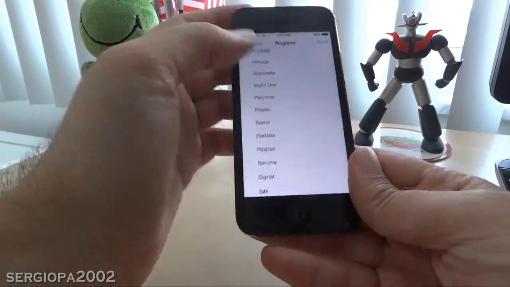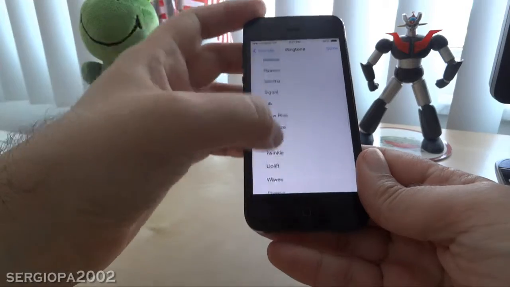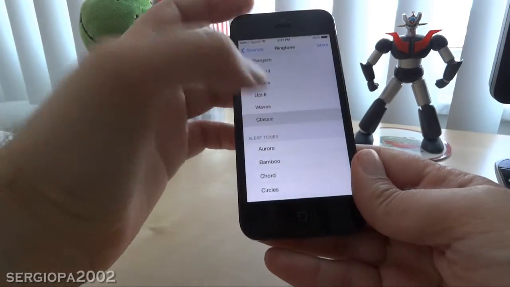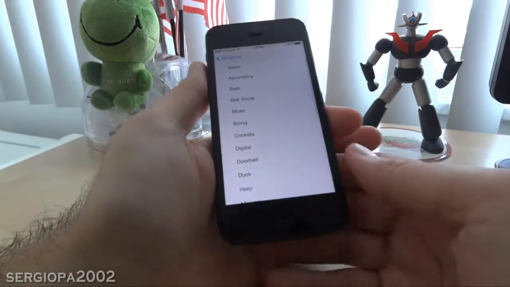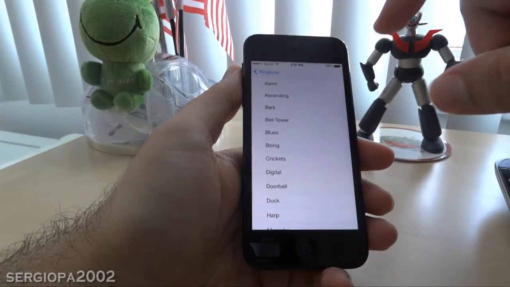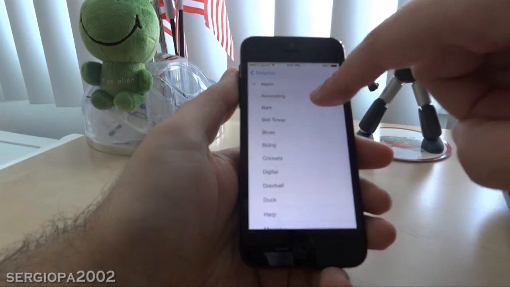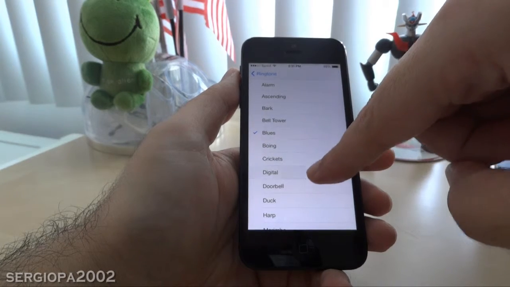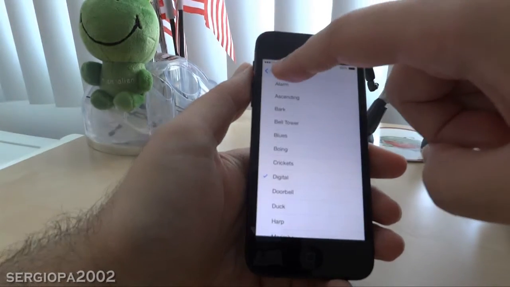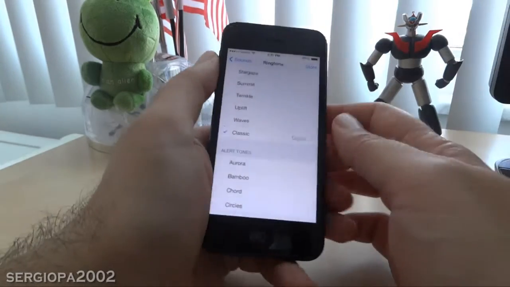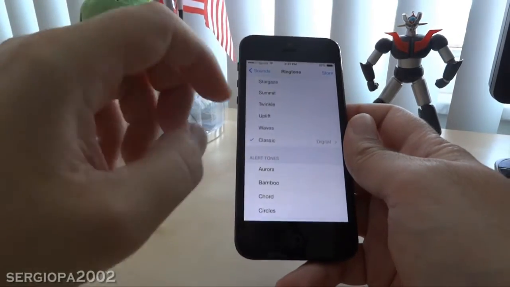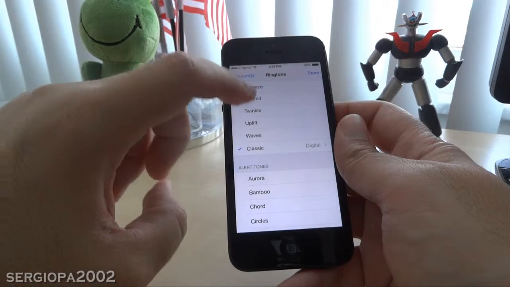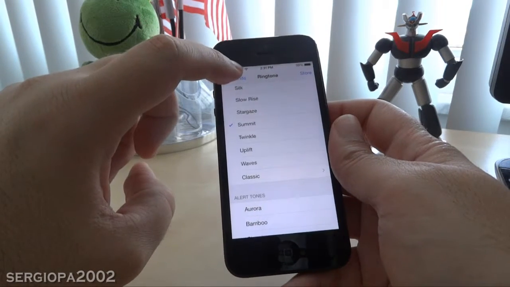So you see there is a wide variety of additional ringtones. There is even a category or a folder for classic ringtones, where you will find a lot of the old ringtones included in the classic folder. So anyway, I'll just switch back to the one I wanted.